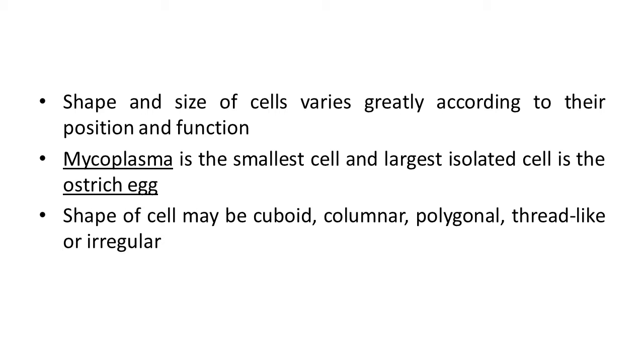Shape of cells may be of different types, sometimes cuboid, square in shape, columnar, pillar shape. They also show polygonal shape, thread like cell shape is also present, and sometimes it is irregular in shape. So this way, in living organisms, a variety of shape and size is available in various cells.